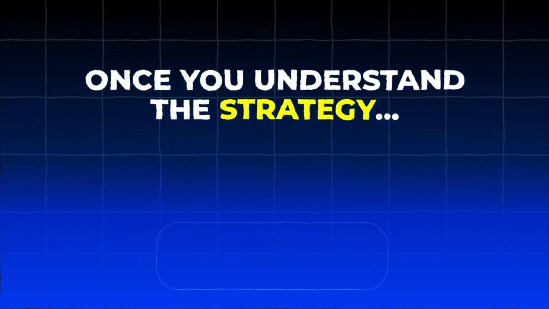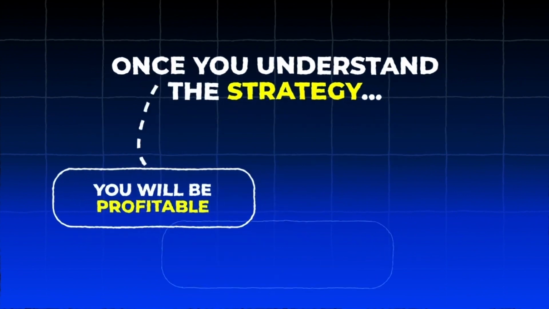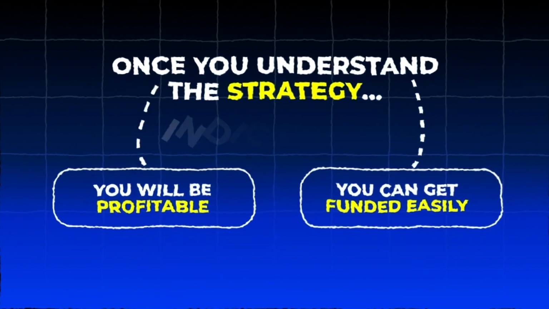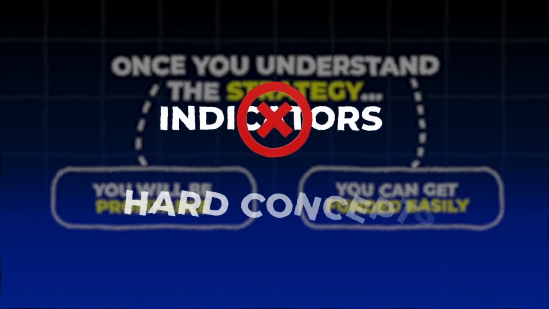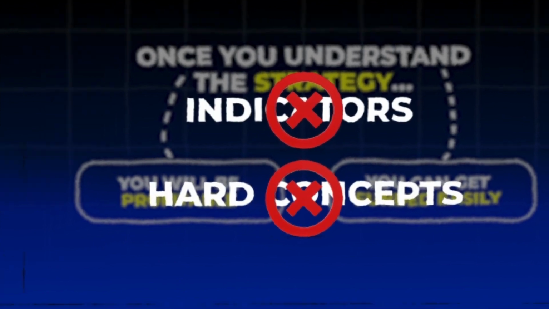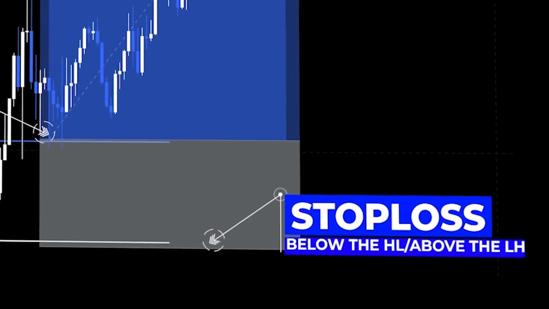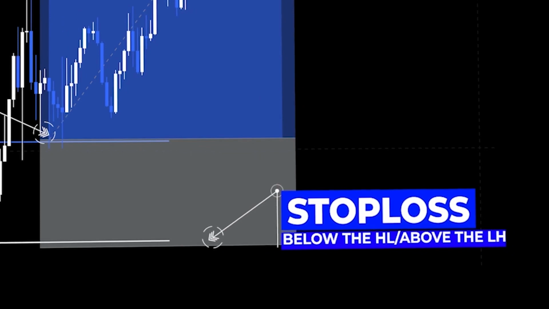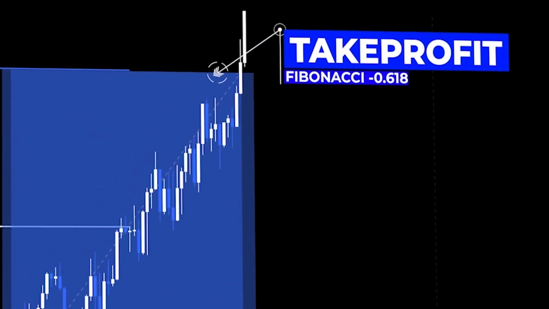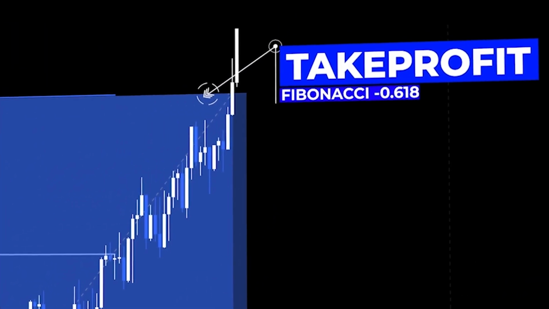Once you understand this strategy, you will be able to trade profitably and get funded easily, all without any fancy indicators or insanely hard concepts. So let's talk about the strategy. The entry will be the Fibonacci 0.618, the stop loss will be a bit below the higher low or a bit above the lower high, and the take profit will be the Fibonacci minus 0.618.